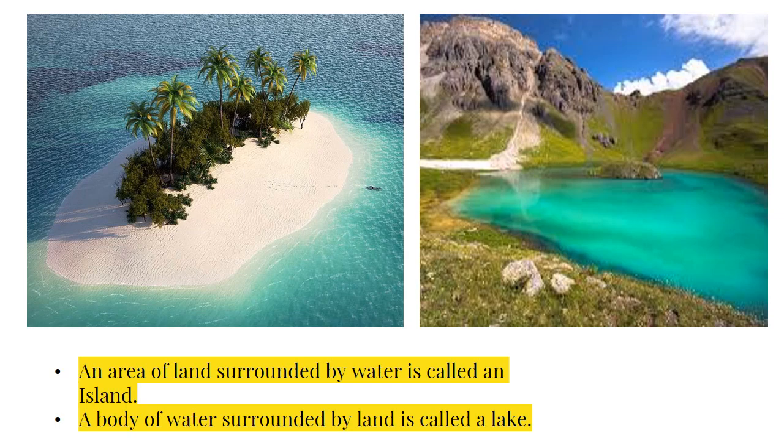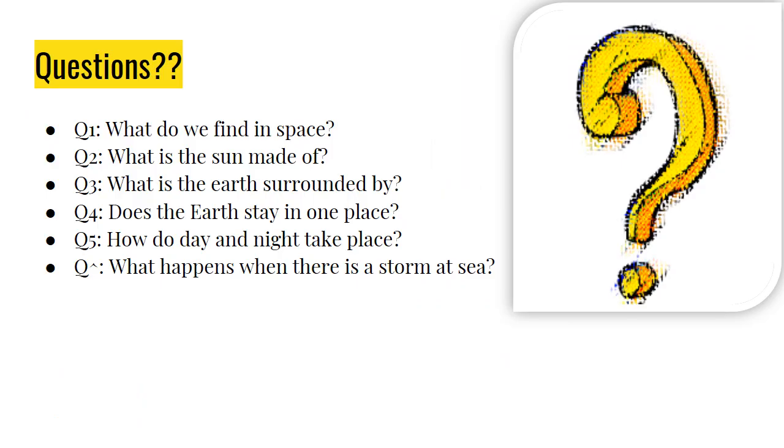Now, as we have a full grip on the lesson, we will do its question answers. What do we find in space? We have talked about it. You can see the slide where we talk about Earth, Moon, Sun and its planets. The second question: what is the sun made of? We have talked about the construction of the sun. It is very big. It is made up of very hot gases. Third question: what is the Earth surrounded by? We have a complete slide on the atmosphere of Earth.